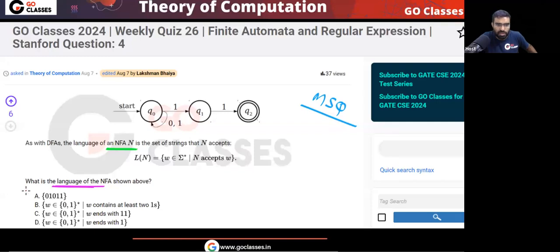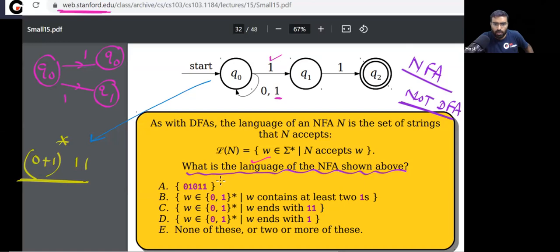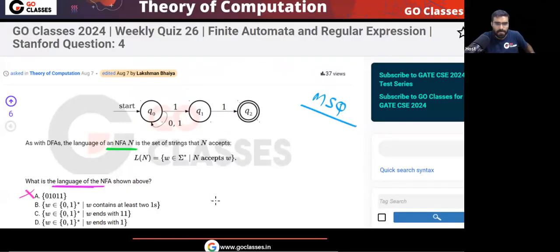So this is not a language. Option A is not a language. This is also not a language. Ending with 1, 1, this is a language. So for this question, what will be the answer? The answer will be option C.